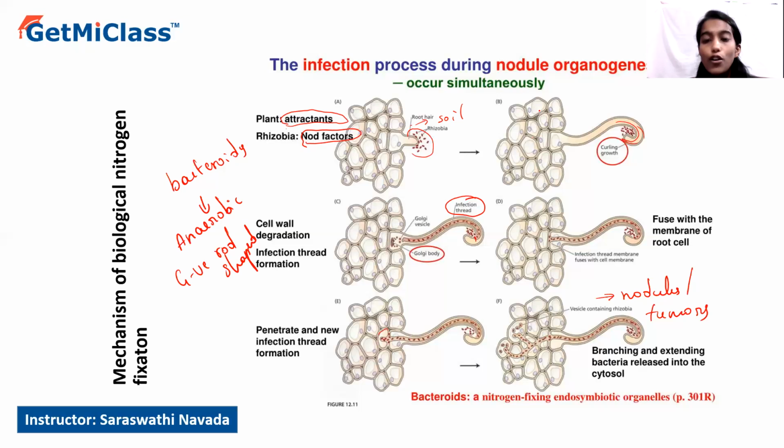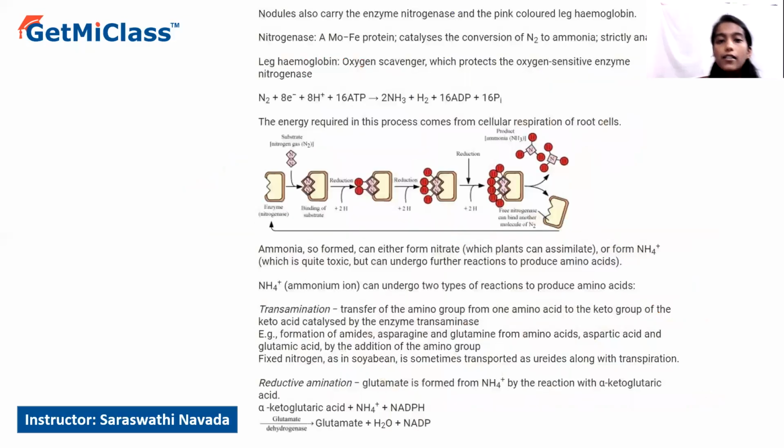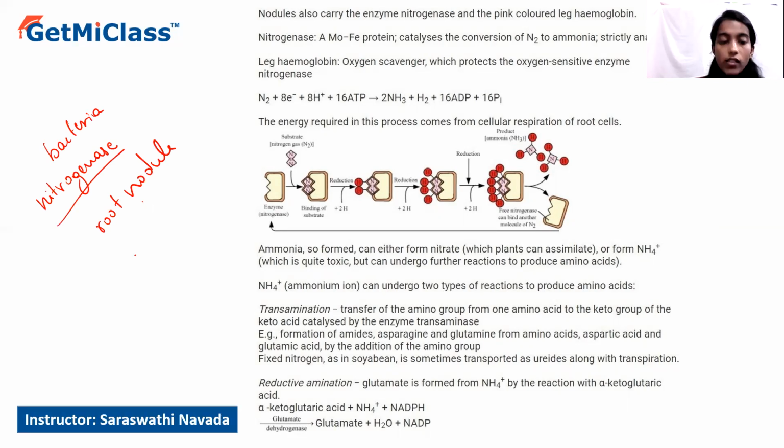So once the root nodules are formed, what will be present in the root nodules? The bacteria, the rhizobia that is present there, will have an enzyme called nitrogenase, whereas the root nodule will have an oxygen scavenger called leghemoglobin. So leghemoglobin will be present in the root nodules, whereas nitrogenase will be present in the bacteria.